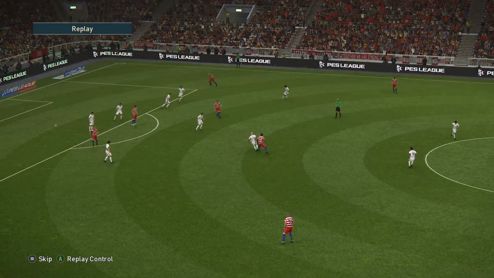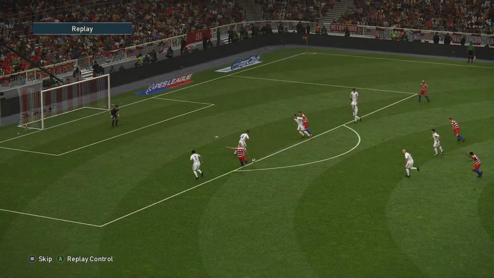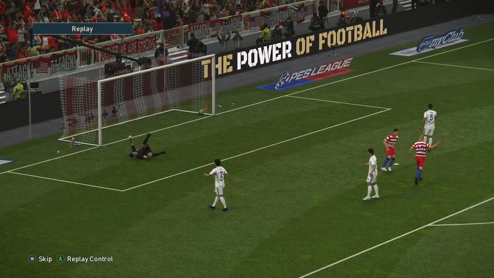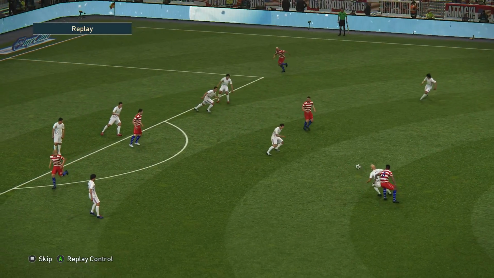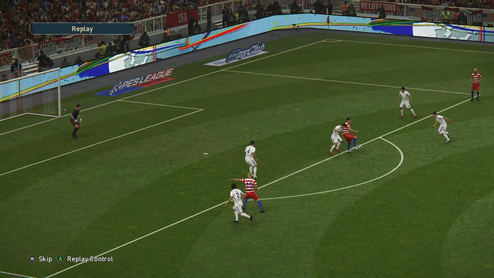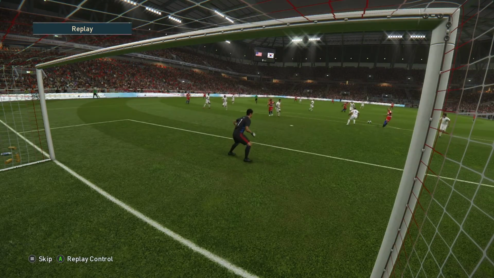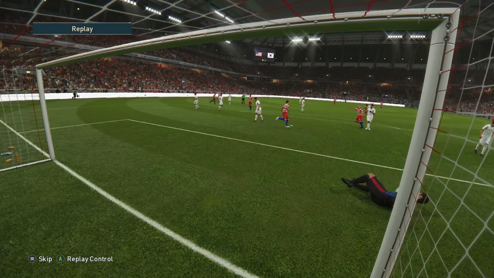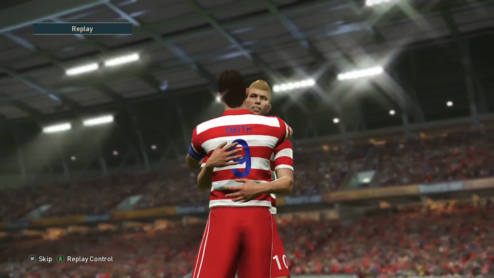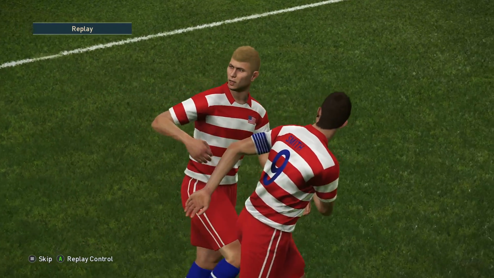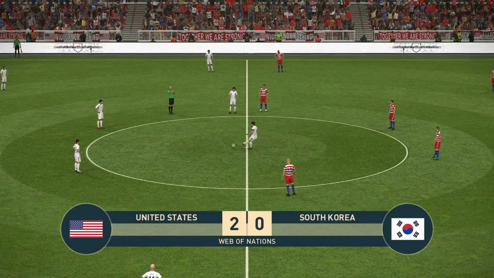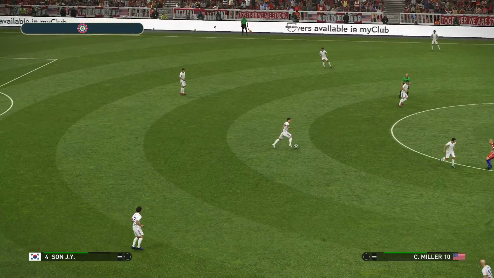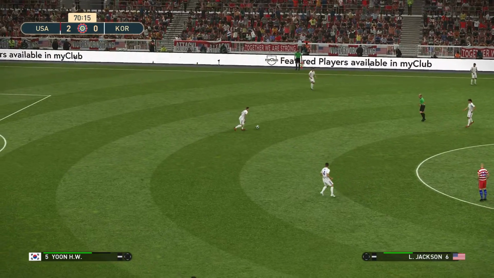Jackson came into the centre midfield to get onto that. And the ball was played up to Smith, and Smith with the back heel. Look at this, Mitchell into Smith. What a flick from Smith that was. And look at that for a finish from Miller. Wonderful play from the US. It's the United States 2, South Korea 0. 20 minutes left.